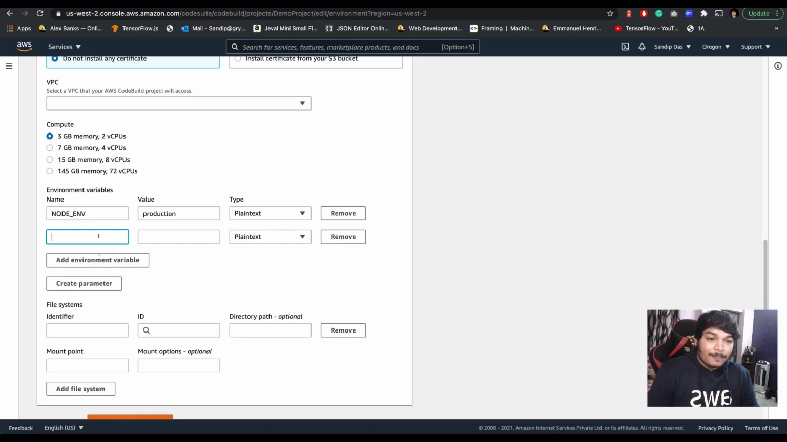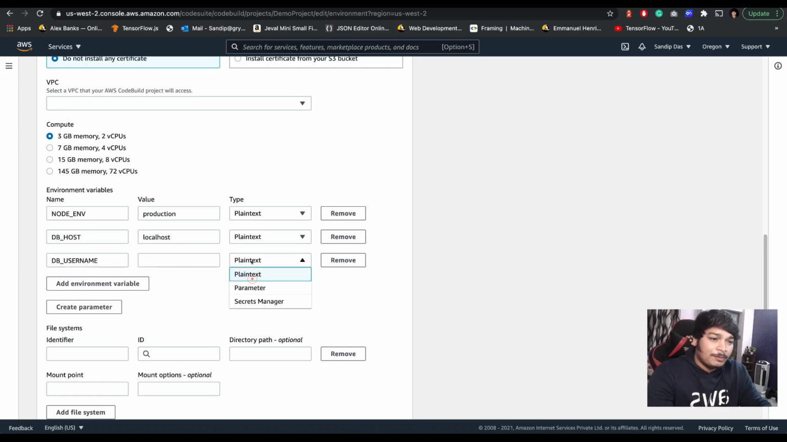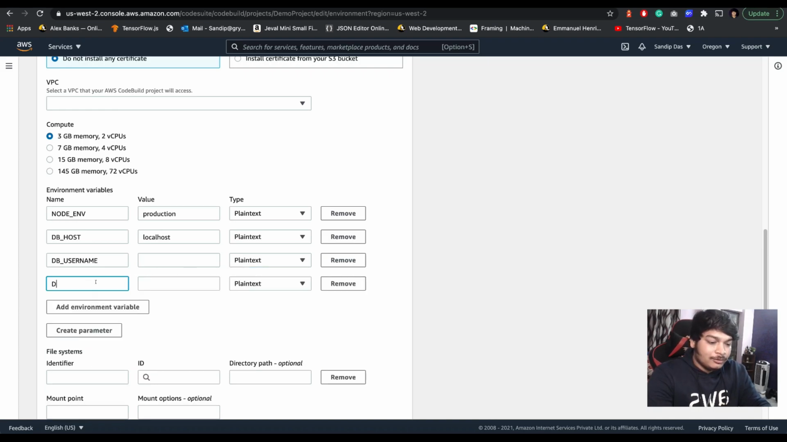Here, let's say DB host. DB hosts are okay, it's public, not a problem. I'm just giving the value localhost, plain text is okay. And let's say DB username. It can be okay as plain text, but let's not do that; you can do that as a parameter. I will show how. And add DB password. Never ever store that in plain text. That's very crucial.